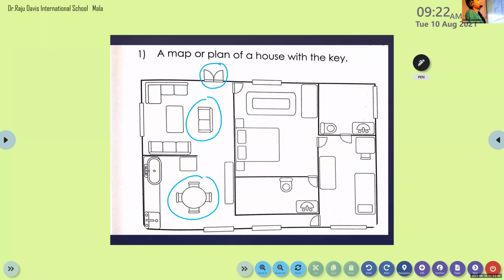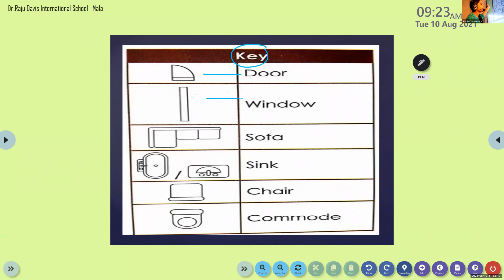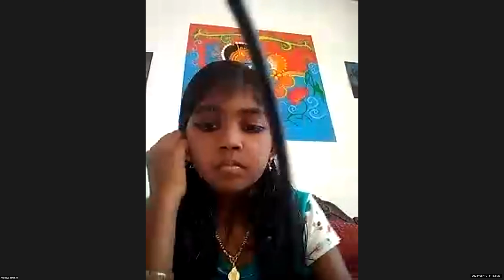Here, this is Anna's home. This is the plan of Anna's home. Lots of symbols are used here. Symbol for sink, symbol for bed, and all. So it is very difficult to identify each symbol from this map. That is why, along with this map, they also provide a key for our easiness. So by looking at this key, we can easily identify all the symbols, right, Ivan? Yes. Is it clear, Aditya? Yes.